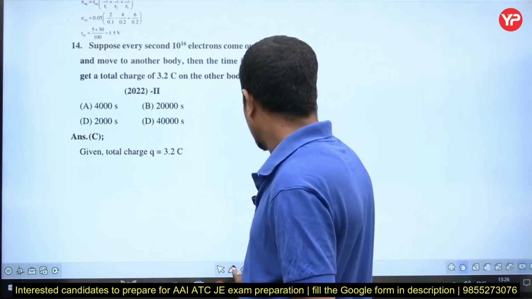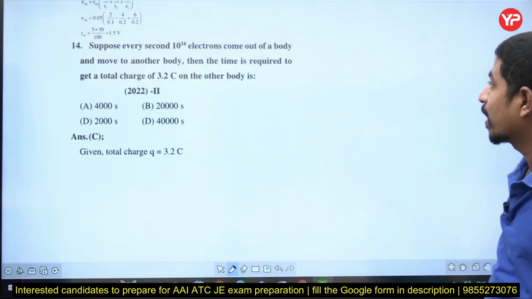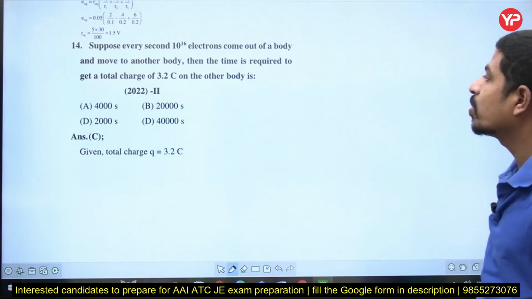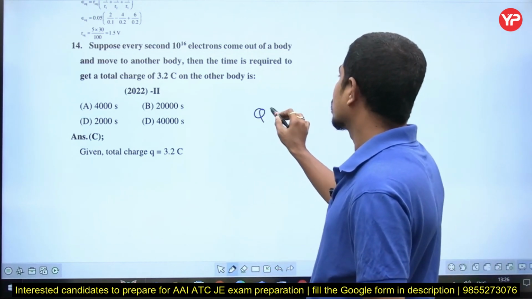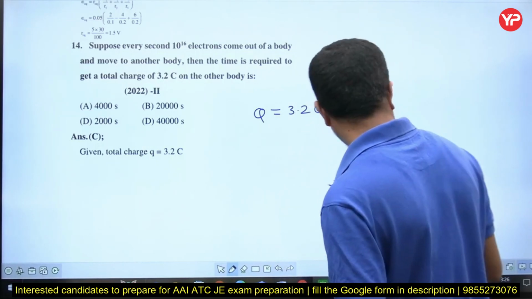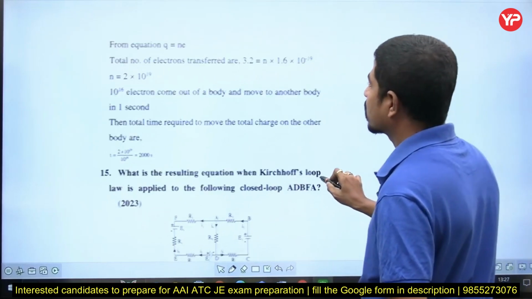What is it saying? Suppose every second 10 to the power of 16 electrons come out of a body and move to another body, then the time required to get a total charge of 3.2 coulombs is? You want Q equal to 3.2 coulombs, right? Here this is one of the simplest questions.